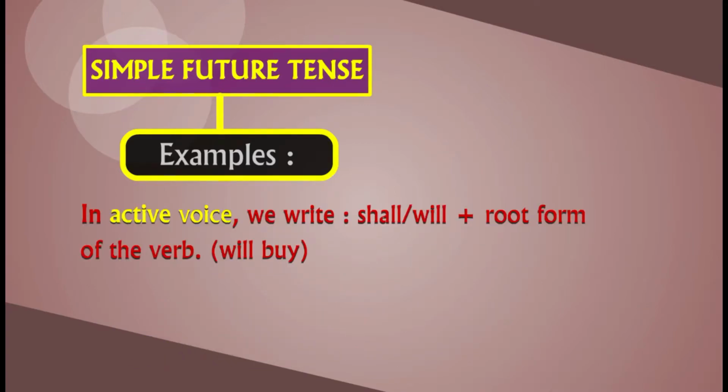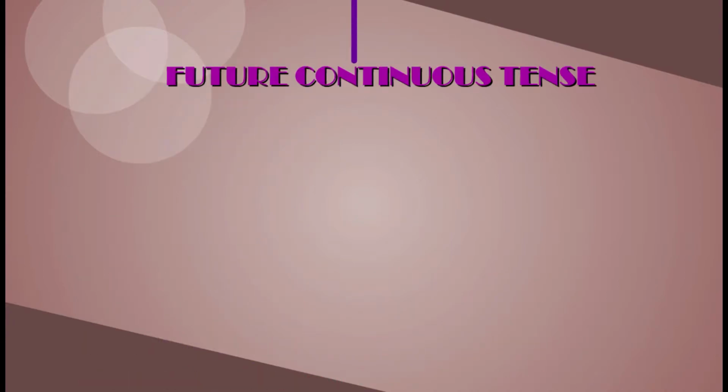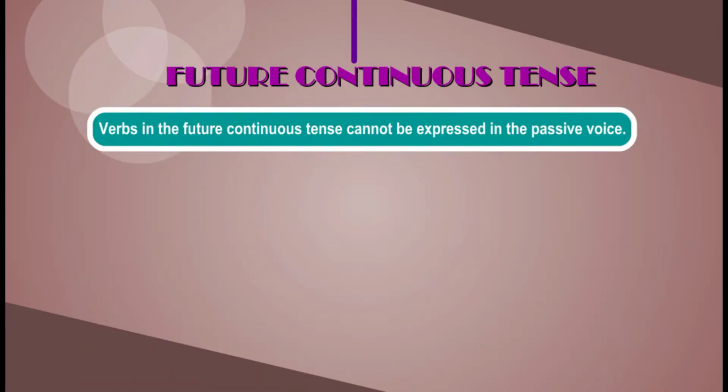In active voice, we write shall, will, plus root form of the verb, will buy. In passive voice, we write shall be, will be, plus past participle form of the verb, will be bought. Future continuous tense. Verbs in the future continuous tense cannot be expressed in the passive voice.